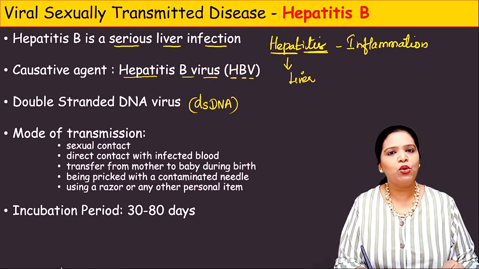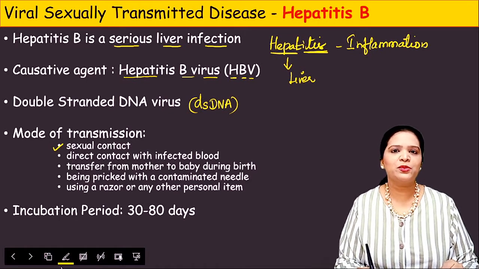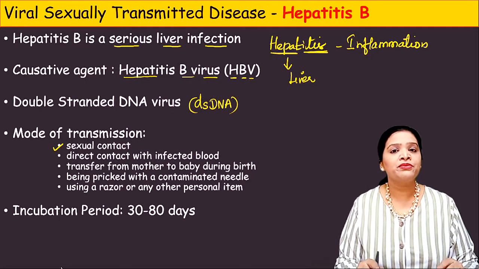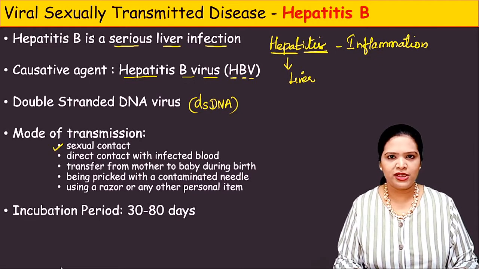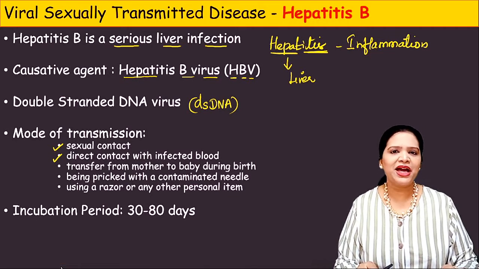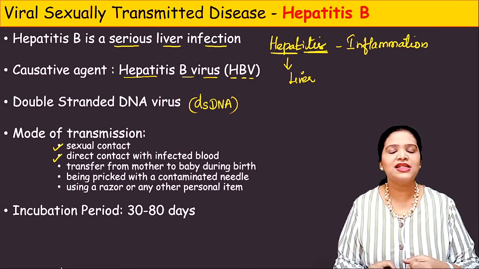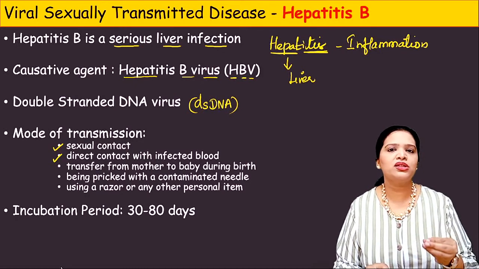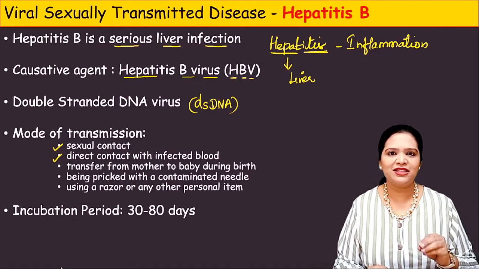So let us see the mode of transmission, how this virus spreads. This is a sexually transmitted infection. So the major route of transmission is through sexual intercourse. Not only through sexual intercourse, but anything related to blood and blood products. Direct contact with the infected blood. So who will have direct contact with the infected blood? For example, lab technicians, doctors, nurses. The people handling the hepatitis B patient, if the contaminated blood sample gets exposed, they may have the risk of developing this infection.